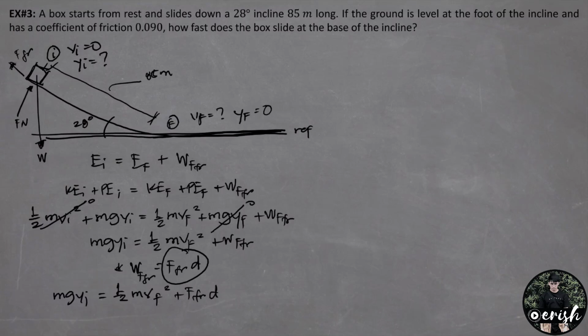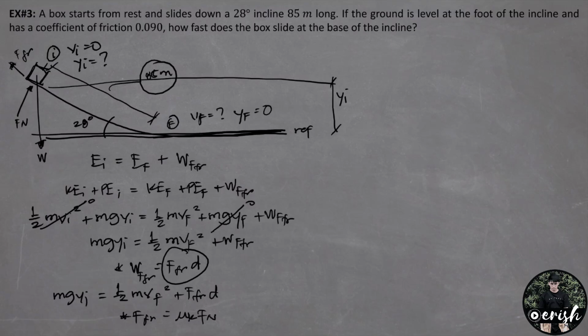Take note na magkaiba yung distance natin at yung y initial. Yung y initial natin is simply the height. Ito siya. Ito yung ating y initial. Yung distance naman natin is yung slant. We have 85 meters. Yan yung total distance na ilalagay natin sa force of friction. Another, hindi pa natin alam yung mismong equation for the force of friction. Force of friction again is simply equal to the coefficient of friction, which is coefficient of kinetic friction, times the normal force. Pwede na natin itong ilagay ngayon sa equation.